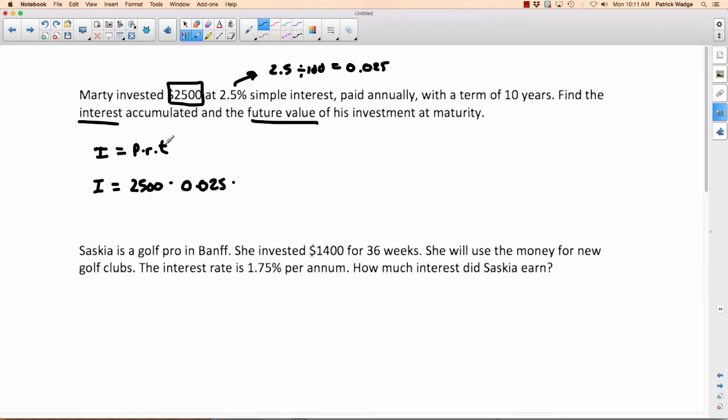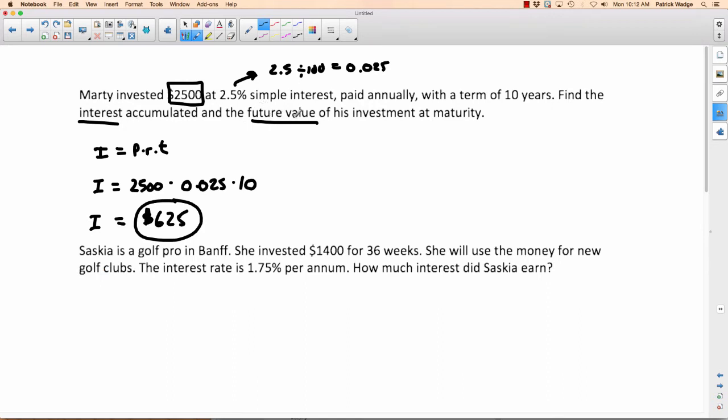Times. T is time, and time is 10 years, and it's in years, which is perfect. It needs to be in years. So I multiply that, and when I multiply those numbers together, I will get the interest. Equals $625. Okay, so that's how much interest was earned over the 10 years. Now, that was the first question.